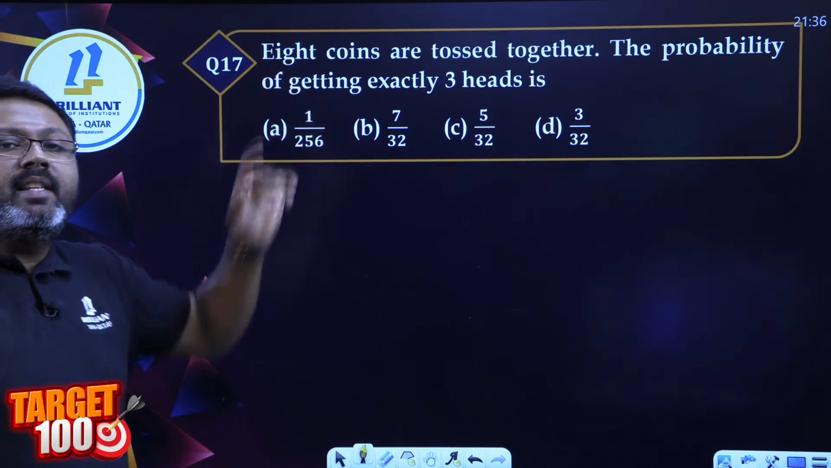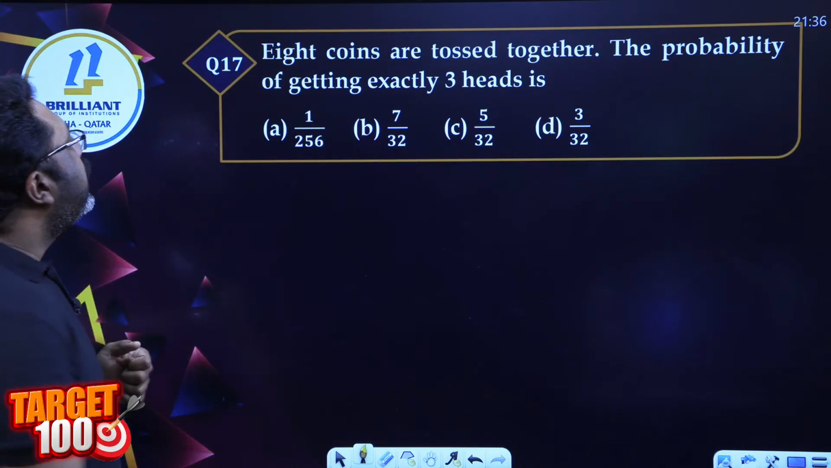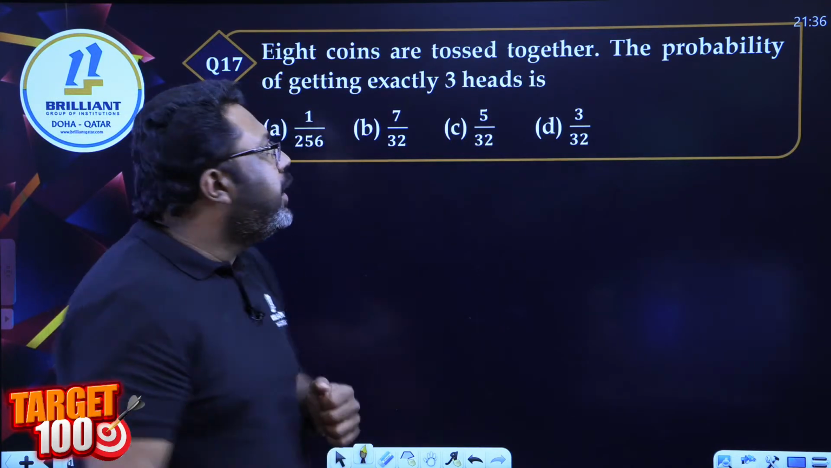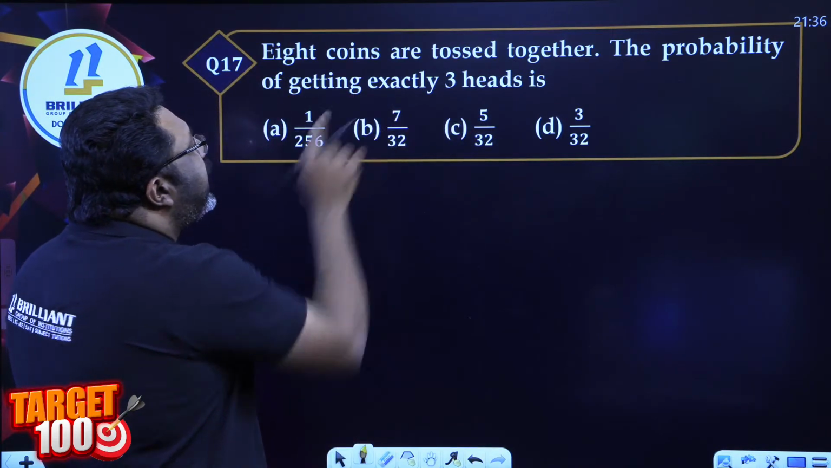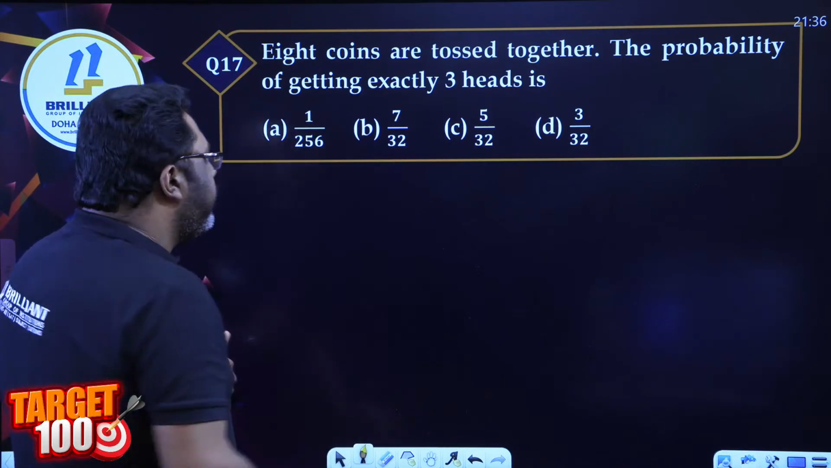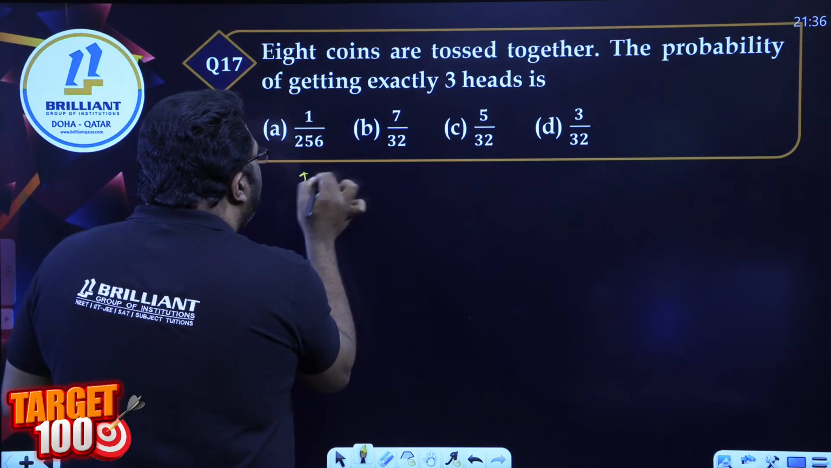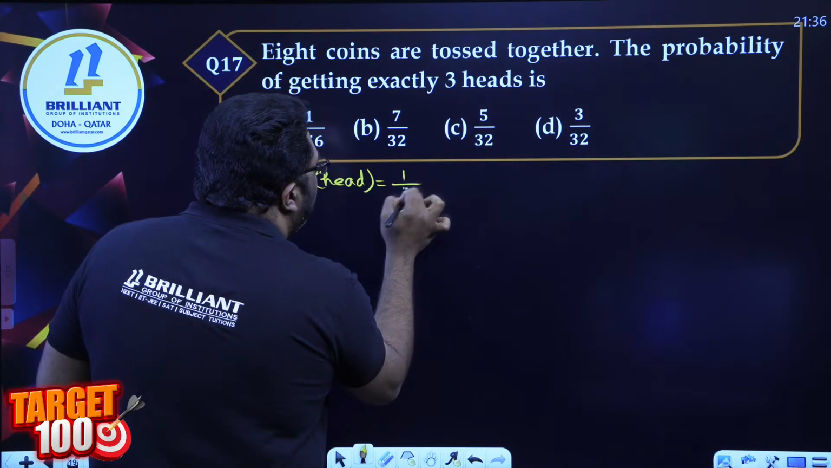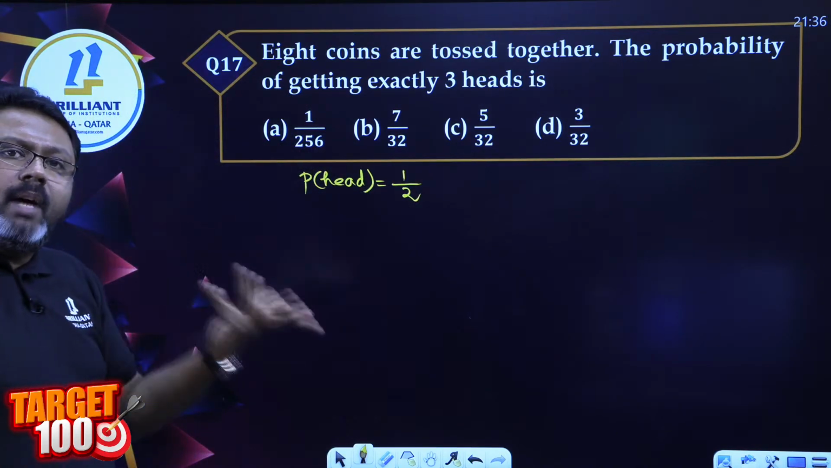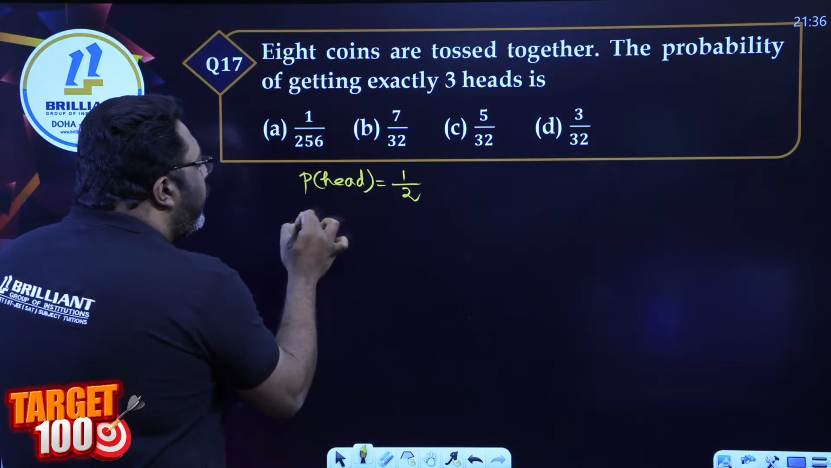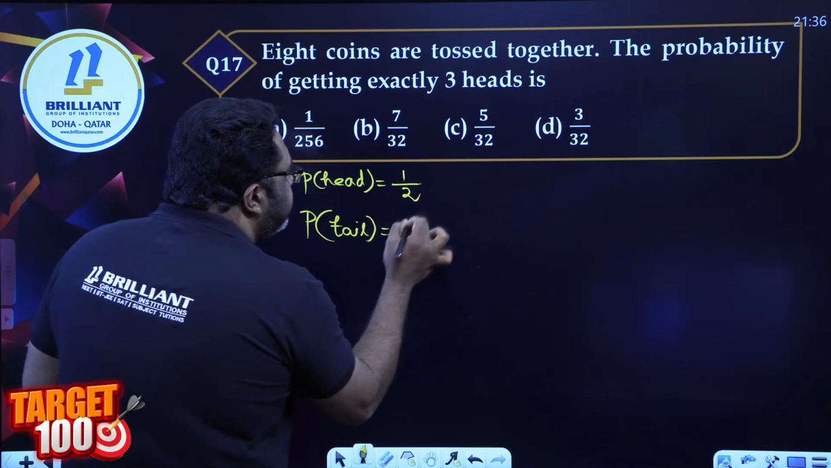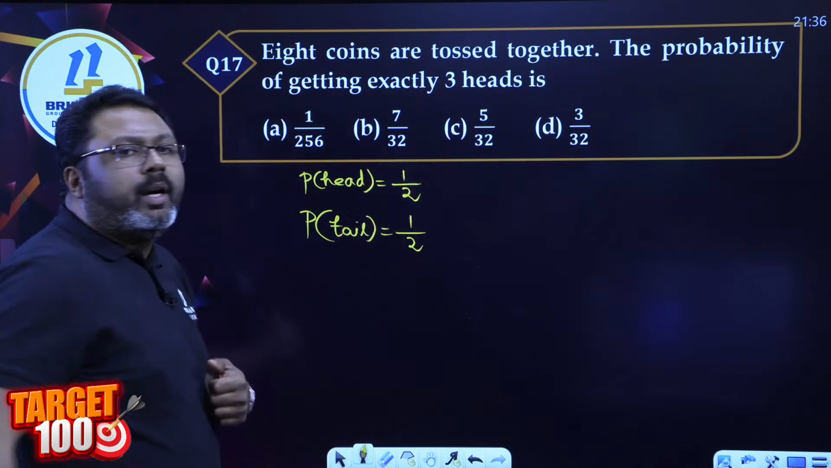Question number 17. This is one such question where you are going to be confused. 8 coins are tossed together. 8 coins, my dear students. The probability of getting exactly 3 heads. What is the probability of getting a head? When a coin is tossed, the probability of getting a head is 1 by 2. What is the probability of not getting a head? That simply means getting a tail. That is also 1 by 2.